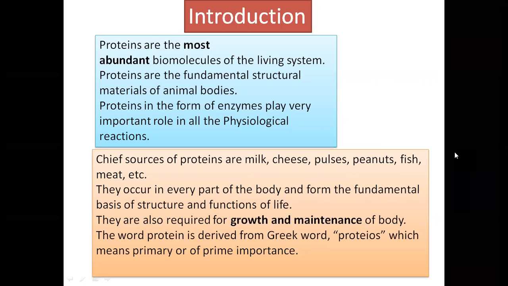The sources of proteins are milk, cheese, pulses, peanuts, fish, meat, etc. And all these proteins occur in every part of the body and they form the fundamental basis of structure and functions of life. They are also required for growth and maintenance of the body. And the word protein is derived from the Greek word proteos, which means primary, or what we can say is of prime importance.